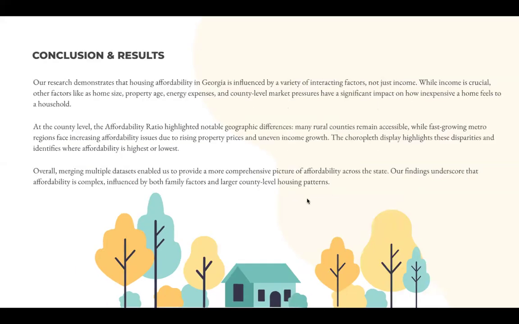Our conclusion is that our research demonstrated housing affordability is influenced by a lot of factors, not just income. And as we said before, property size, property age, and expenses are things that change the prices of housing. So we were happy with our results. They match our prediction at the beginning, and our affordability ratio highlighted geographic differences.